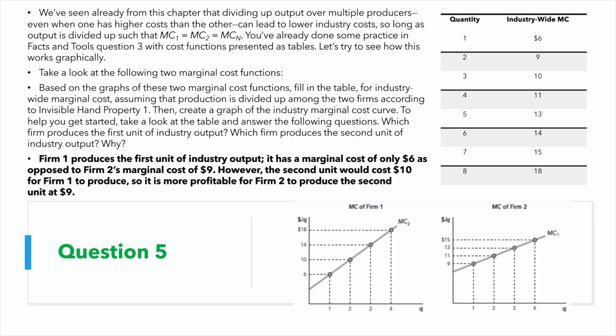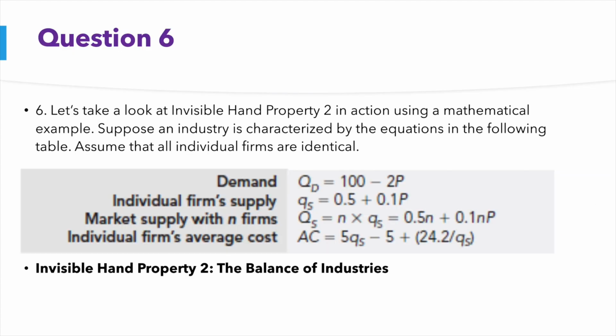But then let's look at the next unit. Should firm 1 produce that as well? No, because it costs them $10. But that would be the first unit for firm 2, and that's only $9. So you continue with this mentality, fill out the table. Firm 1 produces the first unit, then firm 2, then firm 1 produces the third unit, then firm 2 produces the fourth, firm 2 produces the fifth, firm 1 produces the sixth, firm 2 produces the seventh, and firm 1 produces the eighth. You just alternate by whichever one has the lowest marginal cost.